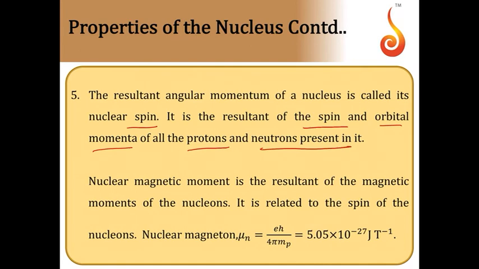So that will give you net angular momentum. So nuclear magnetic moment is a resultant of magnetic moments of all the nucleons. It is related to spin of the nucleons. So we define a quantity called nuclear magneton, just like what we define as Bohr magneton. For electron it is Bohr magneton, and here it is for nucleon, so it will be nuclear magneton. It is eh/4πmp, where mp is mass of the proton. So this turns out to be 5.05 × 10^-27 joule per Tesla. This is called nuclear magneton. It is the magnetic moment associated with a proton.